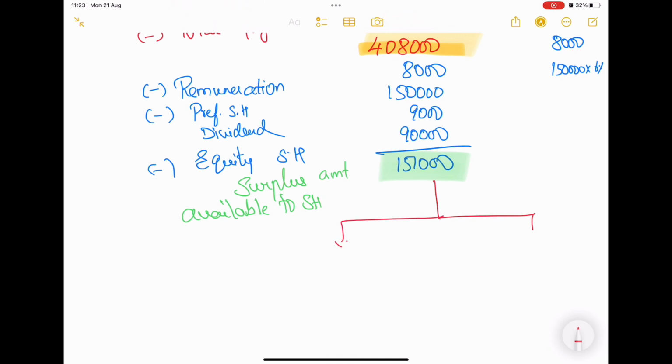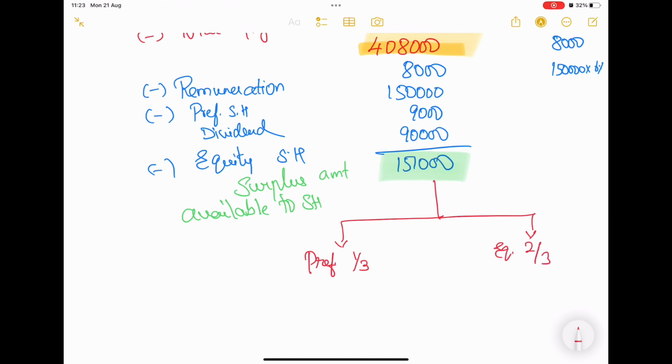In the question, they have mentioned the preference shareholders have the right to receive 1/3, which means equity shareholders will get 2/3.